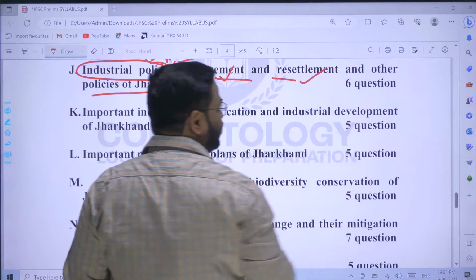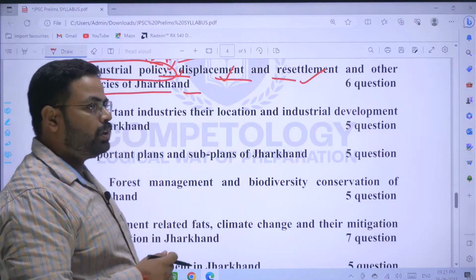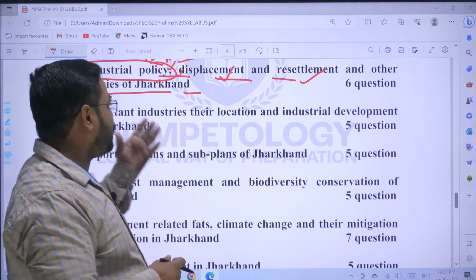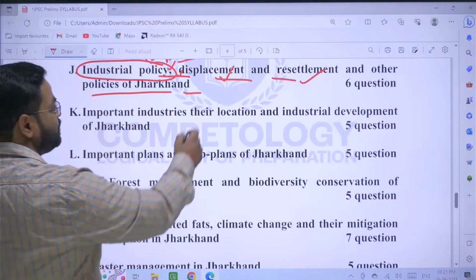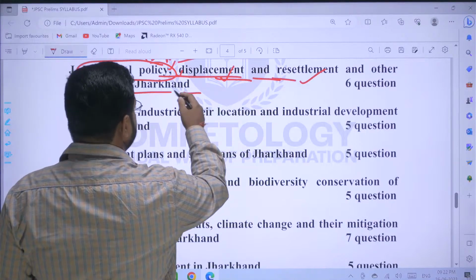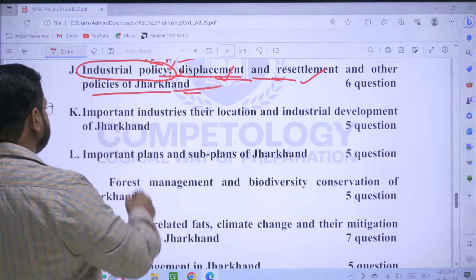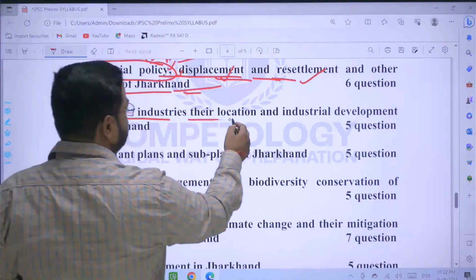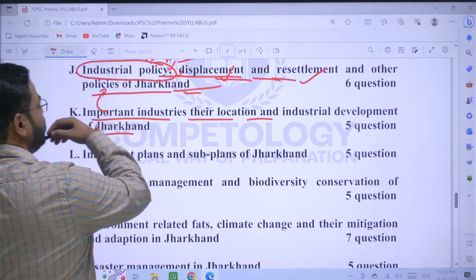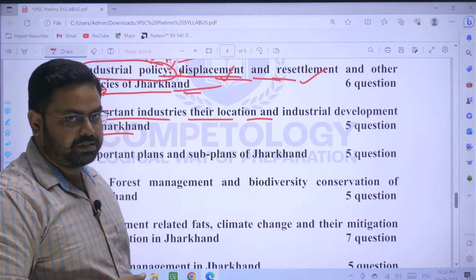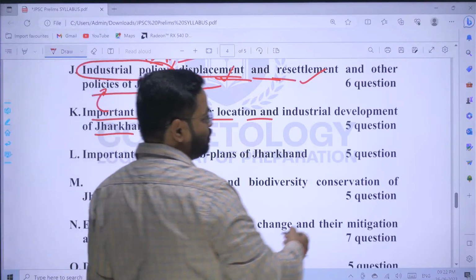So there is a need to resettle those people who are displaced from those lands, and that is why these things are in a single statement, right? Next is important industries, their location, and industrial development of Jharkhand. So it is a kind of repetition of this topic, and again there will be 5 questions.